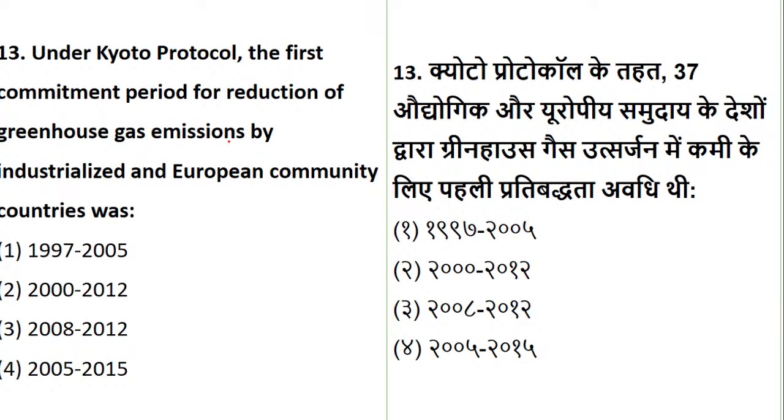Now yes, commitment period. I think I have not brought the theory slide for this. Anyway, the first commitment period of the Kyoto Protocol, for reduction of greenhouse gas emissions by industrialized countries and the European Community, was which year? 1997 to 2005, 2000 to 2012, 2008 to 2012, or 2005 to 2015? Which was the first period?